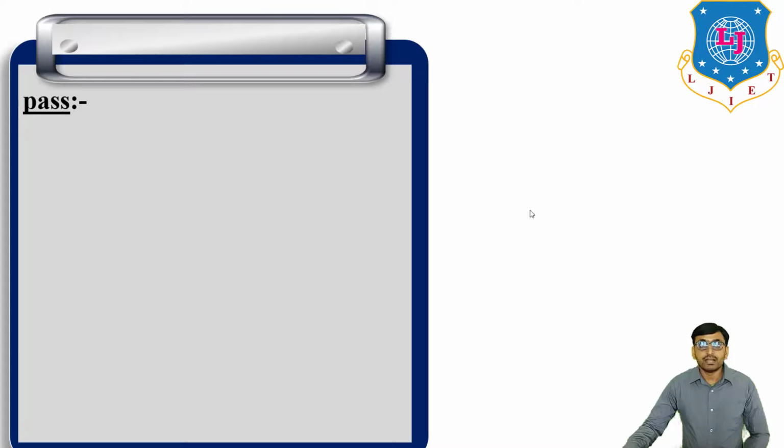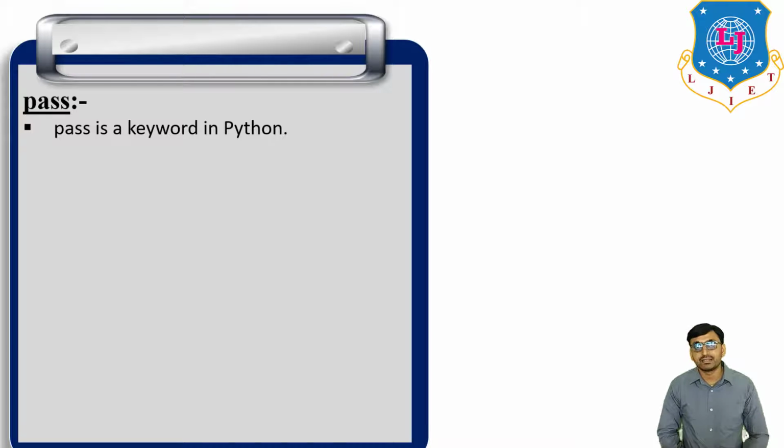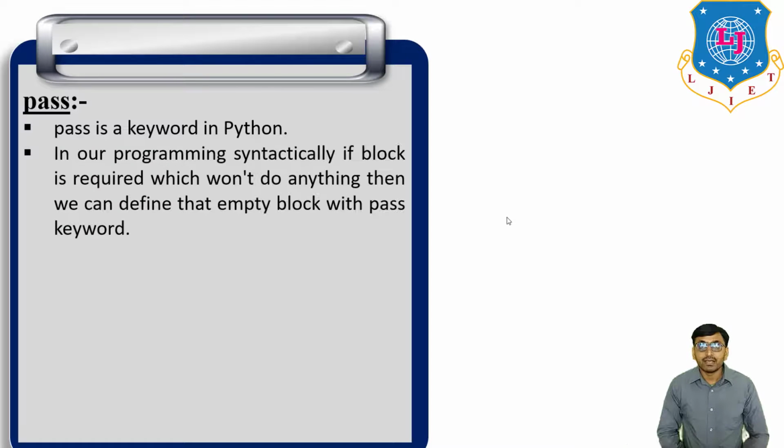Okay. Now the next one, that is the pass statement. Pass is a keyword in Python. Keyword means reserved word. So pass is a keyword in Python, and in our programming we use pass. It means do nothing, simply skip. So pass means do nothing.